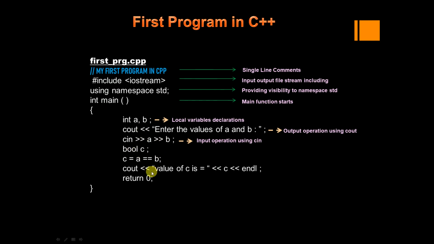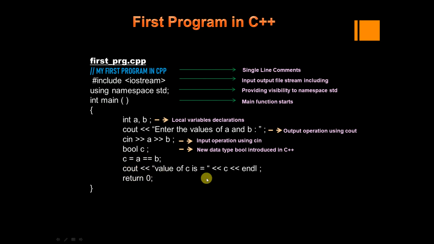Okay, so next we have something like bool c. Bool is a new data type introduced in C++. It is not there in C. It will take boolean values, 1 or 0. In the next line we are checking c = (a == b), using the values from the user. If the user enters the same a value and b value, then the c value will be 1. If both values are different, then the c value will be 0.